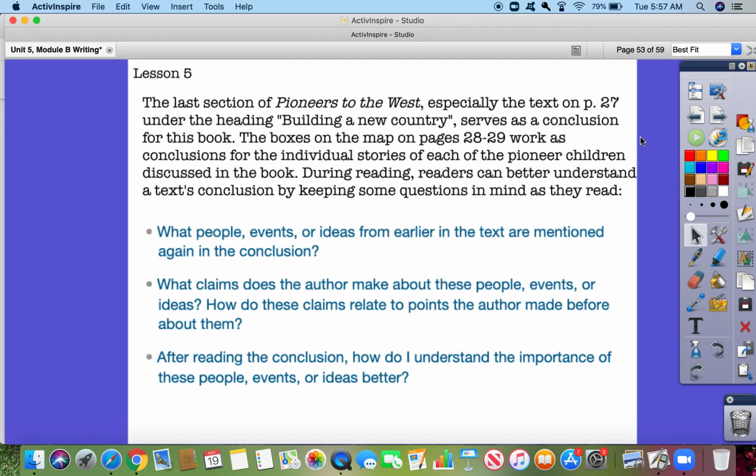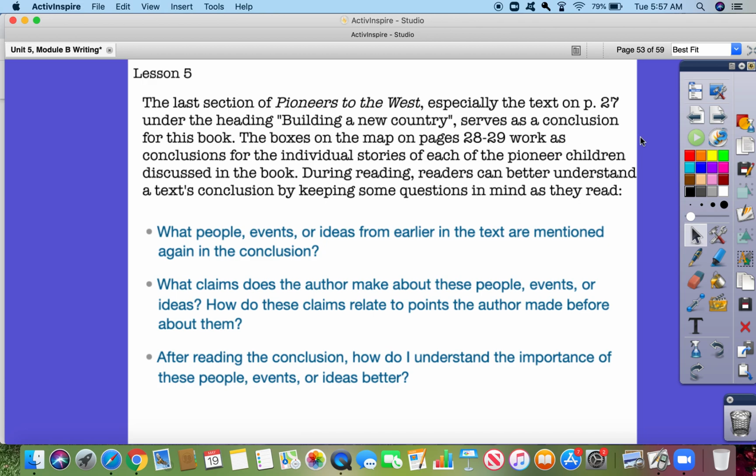The last section of Pioneers to the West, especially the text on page 27 under the heading Building a New Country, serves as a conclusion for this book. The boxes on the map on pages 28 to 29 work as conclusions for the individual stories of each of the pioneer children discussed in the book.